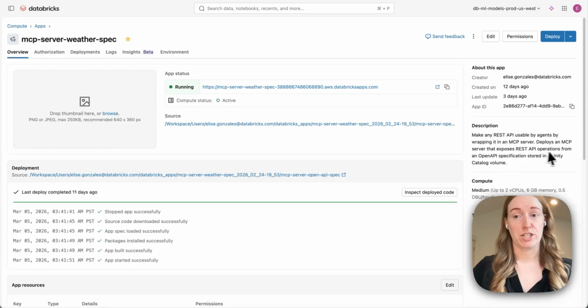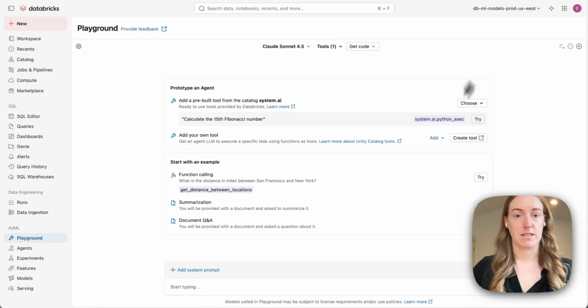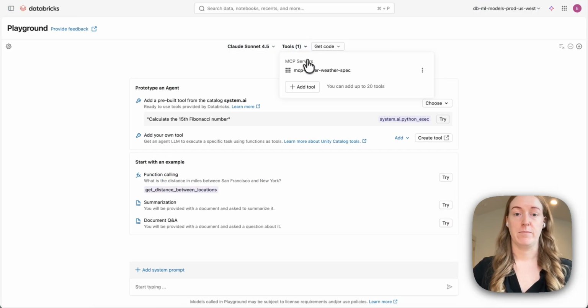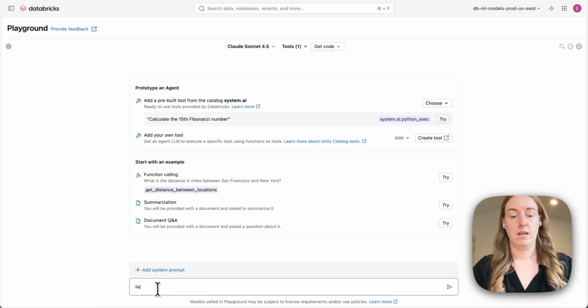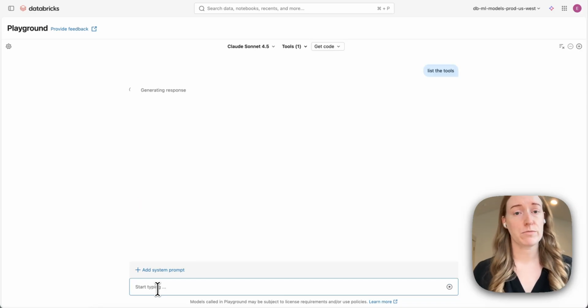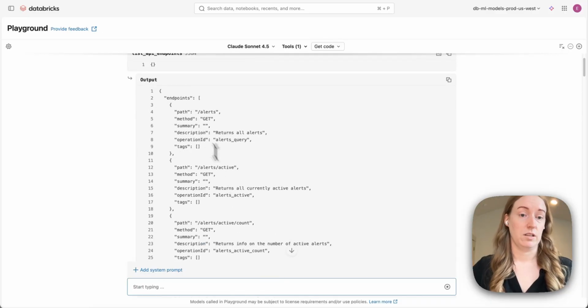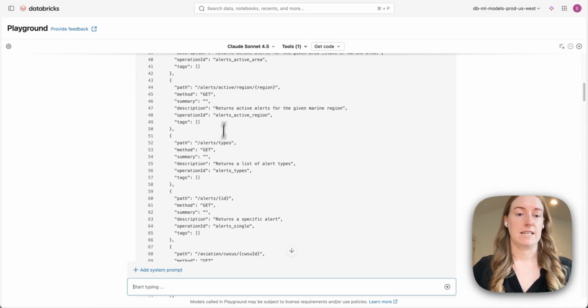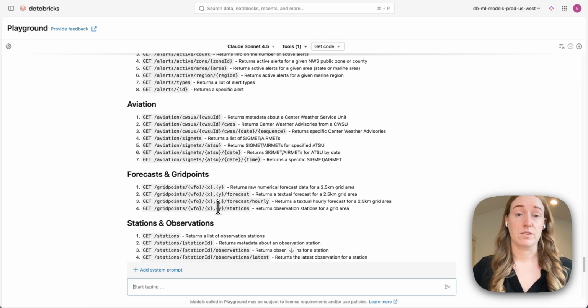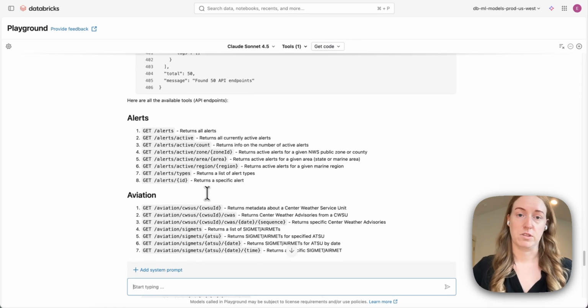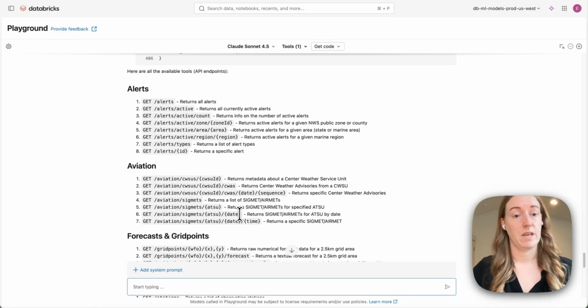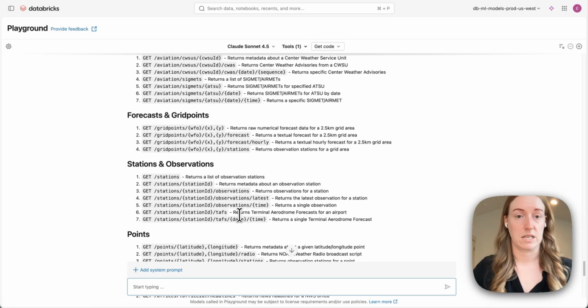What I can do is jump into our playground experience. Just like I showed you before, I have my MCP server weather spec here selected. Then I can say list the tools. It'll reach out to my brand new app here, and it'll start to list all of the API endpoints. I can see alerts, active alerts, active types of alerts. There are a number of different APIs available to me, all just because I uploaded that API spec in here. That made it super, super easy to get started with MCP, still governed and backed by OAuth and all of the permissions in your organization.